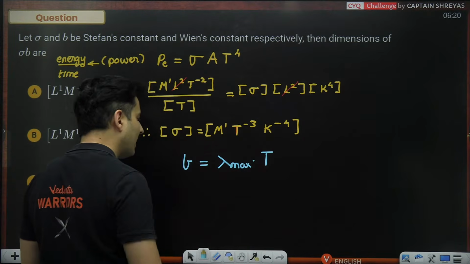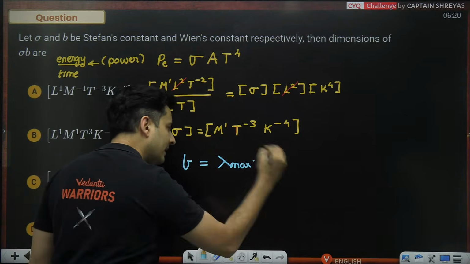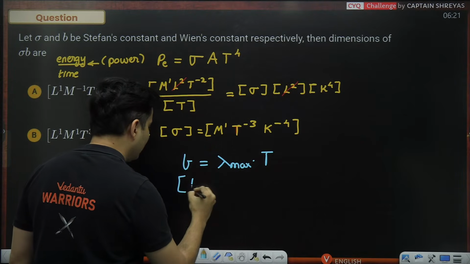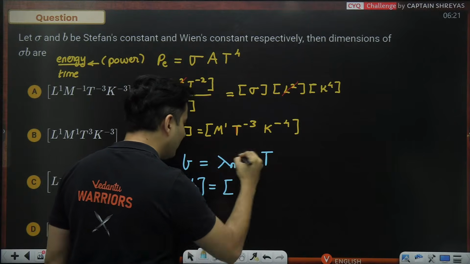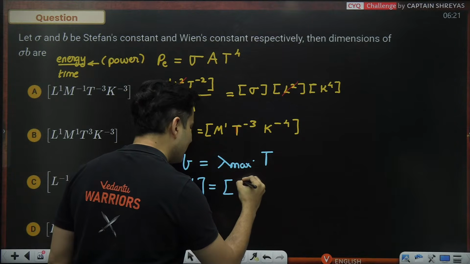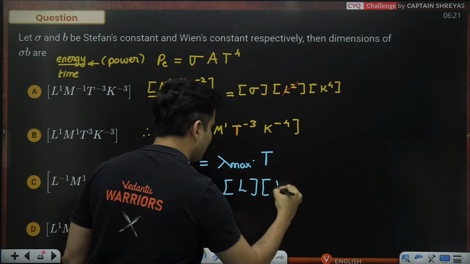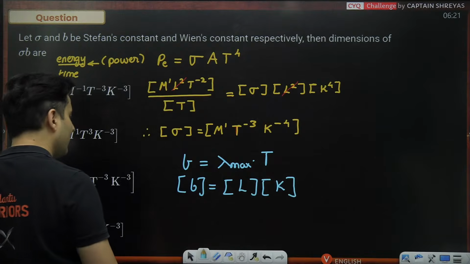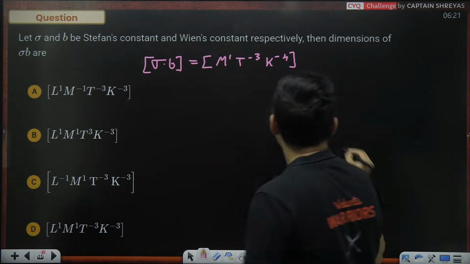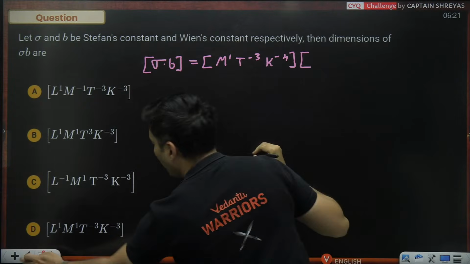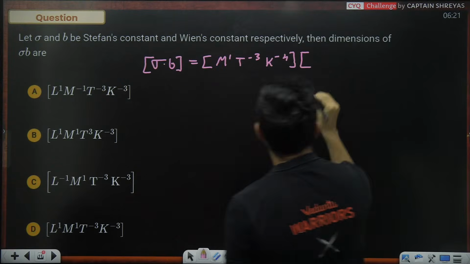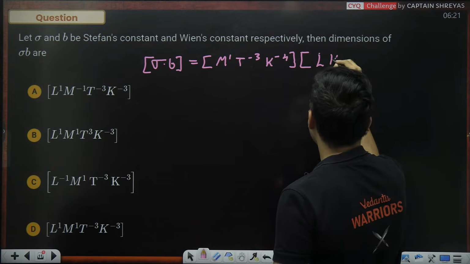So B is lambda max into temperature, and the dimensional formula of B will be nothing but lambda max is meters, so length, and temperature is Kelvin. So now I can use it directly over here, which is L into K.